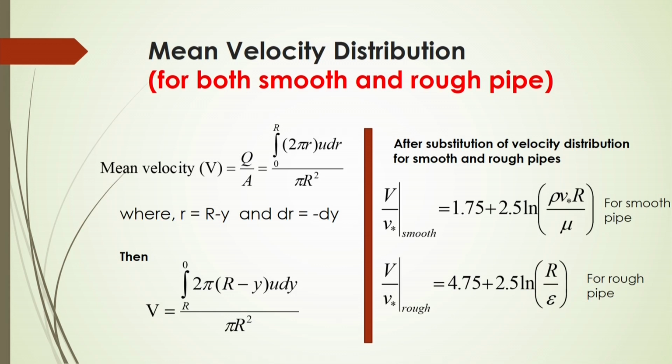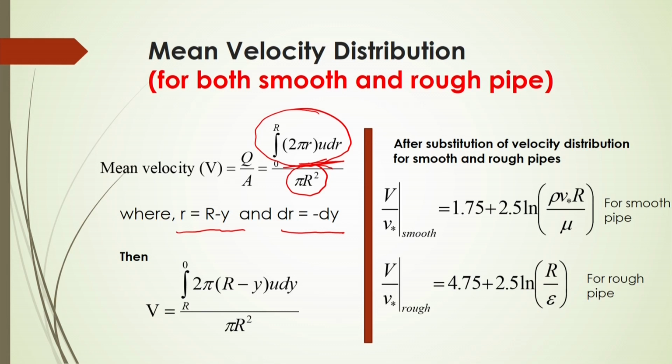Now, mean velocity is defined as the volumetric flow rate upon cross sectional area. If we are having the control volume for a small elemental analysis, then after integration of 2 pi r u r dr and dividing by pi R square, you can get this mean velocity, where r here will be equal to capital R minus y, this capital R is called the radius of the pipe, and dr is equal to minus dy.